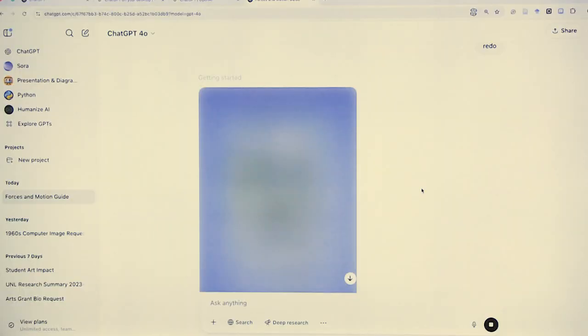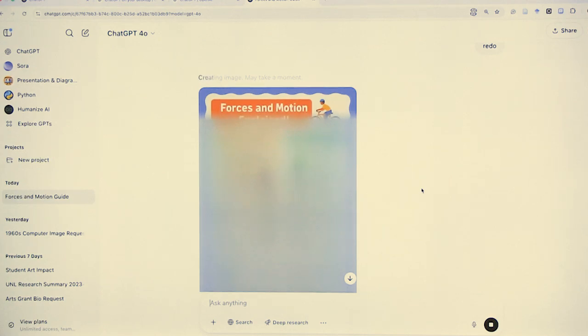So we are now waiting to see what it creates, and that may take time because the new ChatGPT engine creates great graphics, but it does take a little bit of time to make a new image. You've got to be ready to spend a little bit of time and to try a few times, and then you can select what's important.